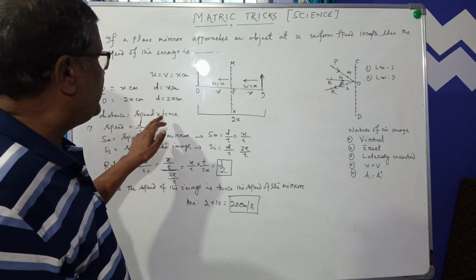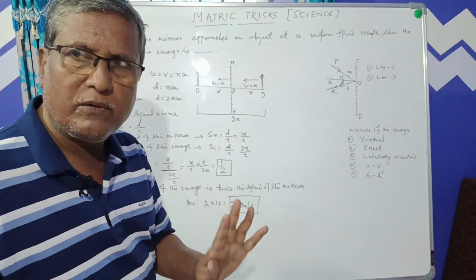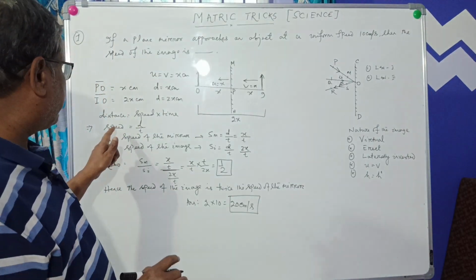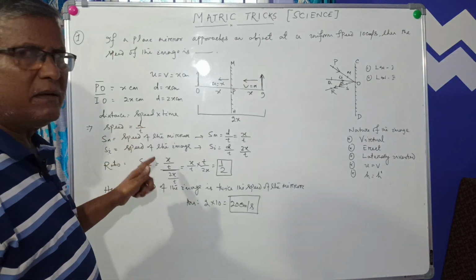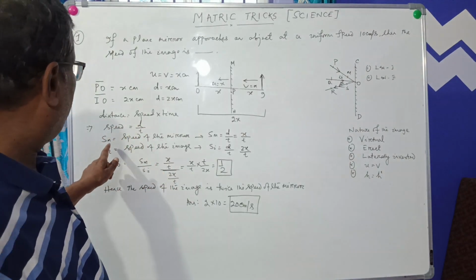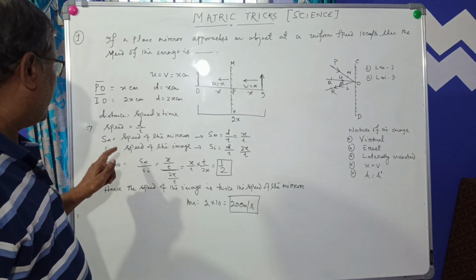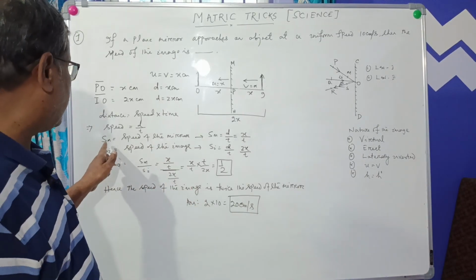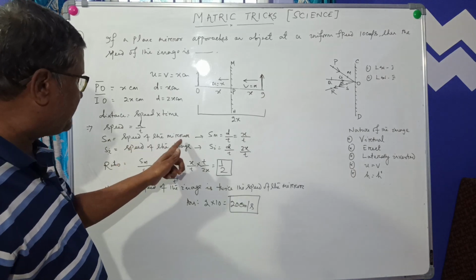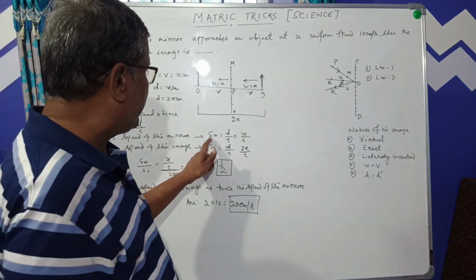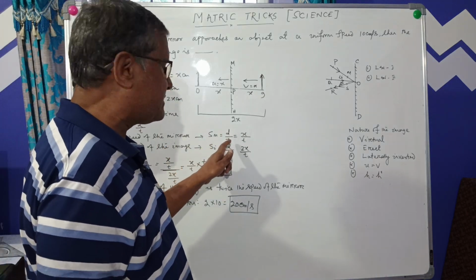The distance, speed and time that you have learned in class 9. That implies speed is equal to distance by time. So now the speed of the mirror, denoted by S small m, we have written here: d by t, where d means distance, t time.